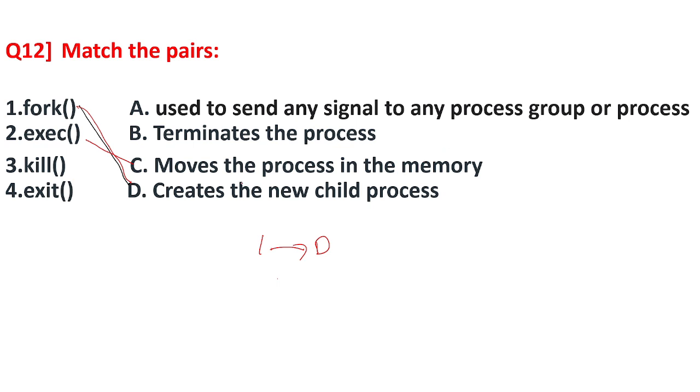Something like move the program in the memory was the option in the question paper. So the answer for execute is option C. Then next is the kill function call, which is used to send a signal to any process group or processes. So its matching pair is A. And option 4, the exit system call, is used to terminate the process, to come out of the process or to stop the process. So option for 4 is B. So this is the order D, C, A, B.